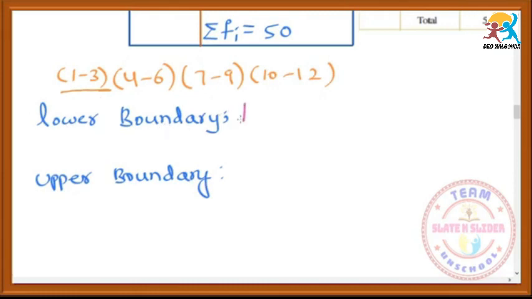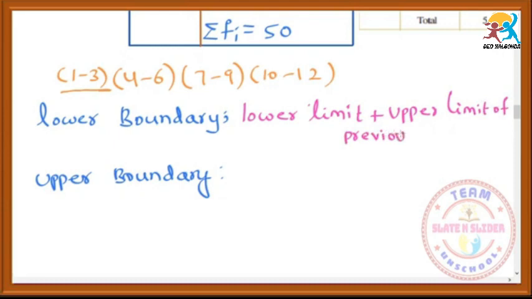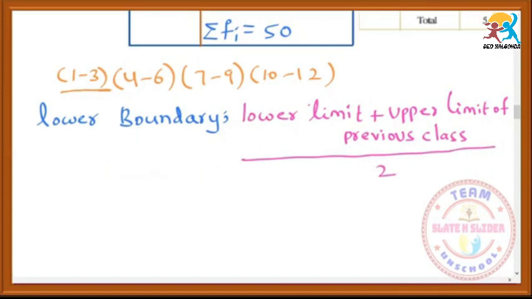So lower boundary means we should write the formula for lower boundary, that is, the lower limit plus the upper limit of the previous class, divided by 2. Lower limit plus upper limit of previous class by 2. This is the definition of lower boundary.